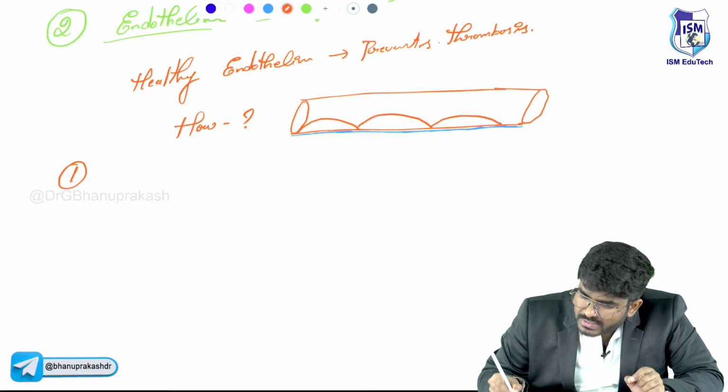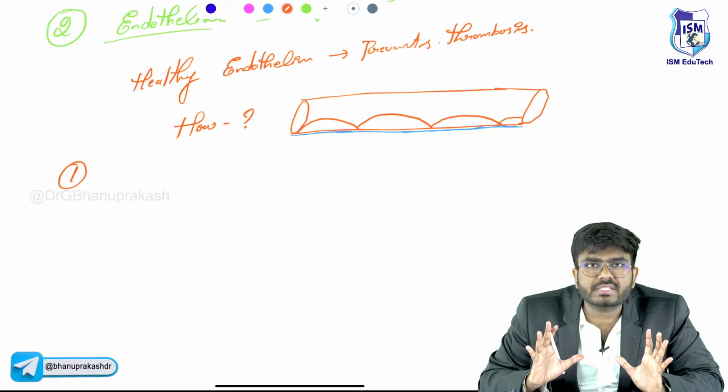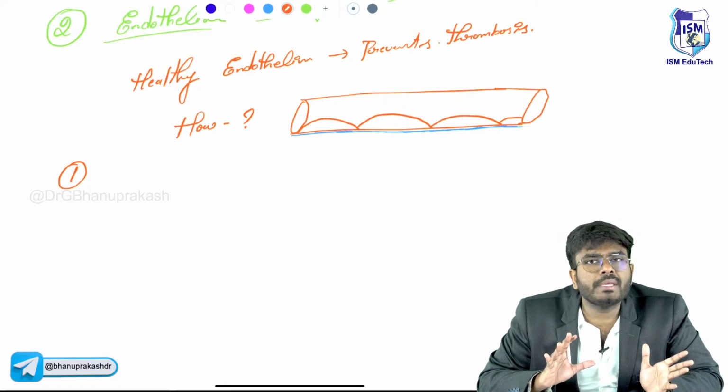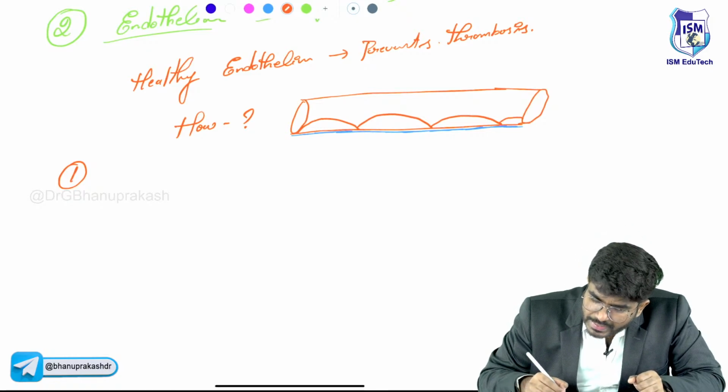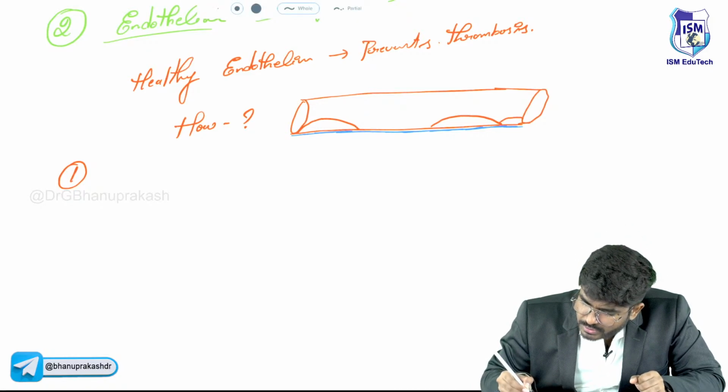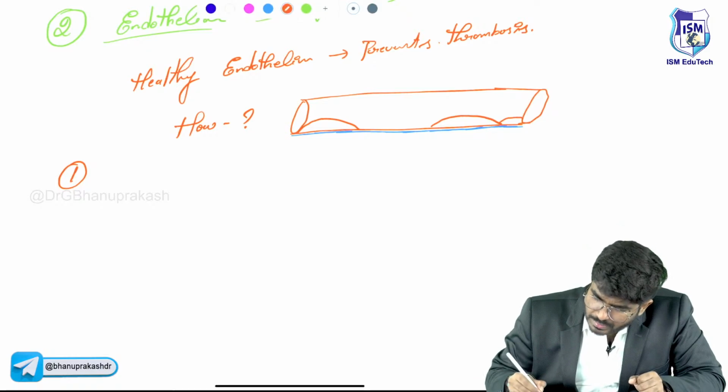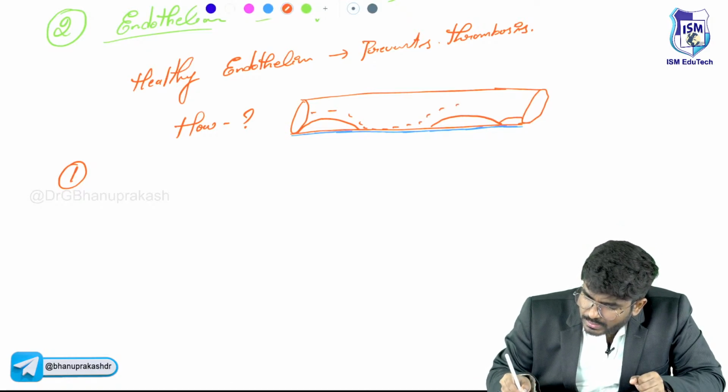Till the time endothelial cells are there, the plasma is not coming into contact with the collagen. If there is any damage to the endothelial cells, the plasma is now directly touching the subendothelial collagen.